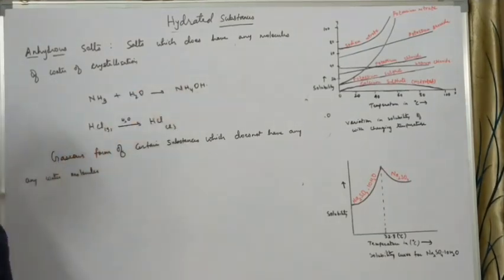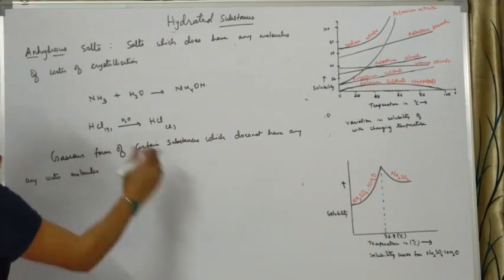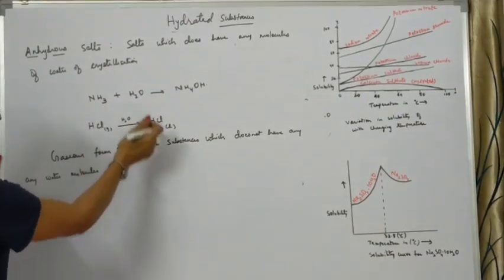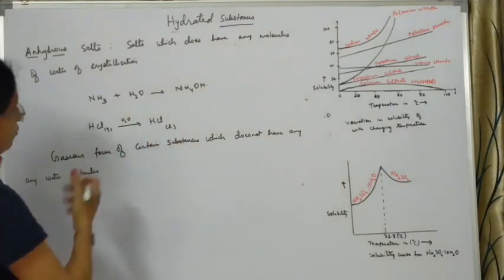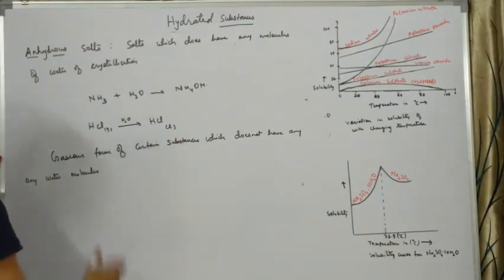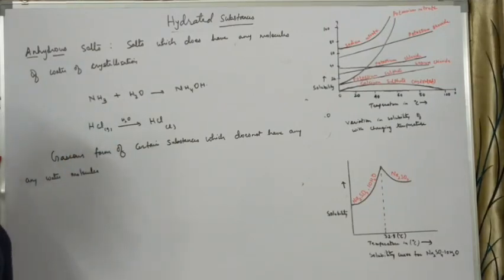Ammonium hydroxide is actually ammonia and water, and when you remove water from it, you get the anhydrous form, which is gaseous. Hydrochloric acid is in the liquid, hydrous form, and the gas before adding water is also an anhydrous substance. So compounds in the gaseous form which do not contain any water molecules can also be called anhydrous.